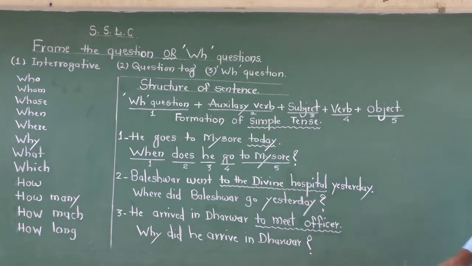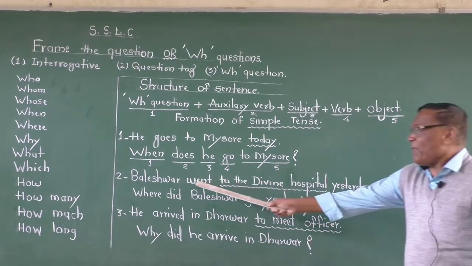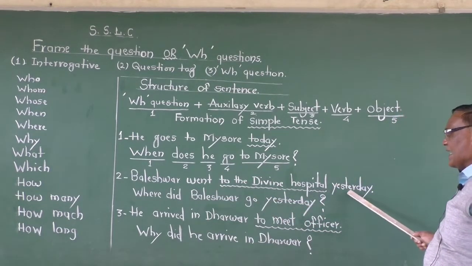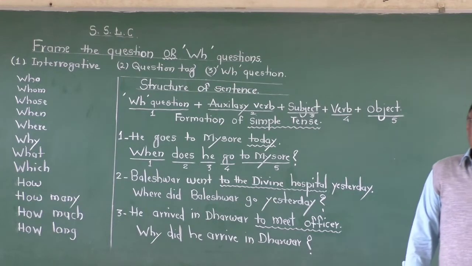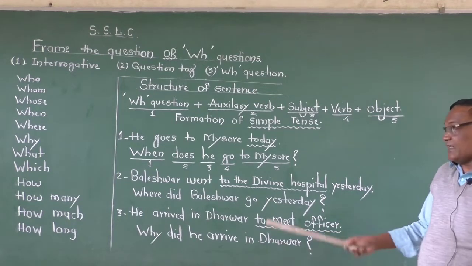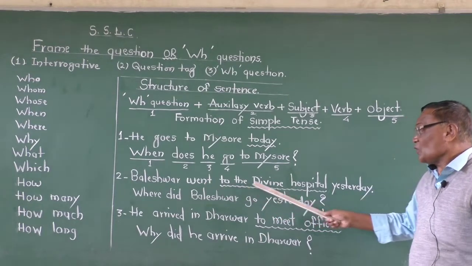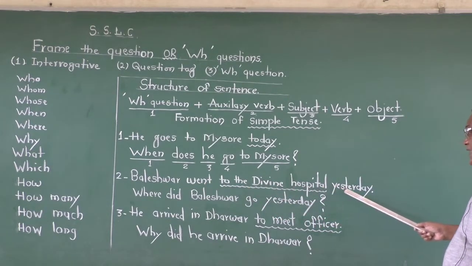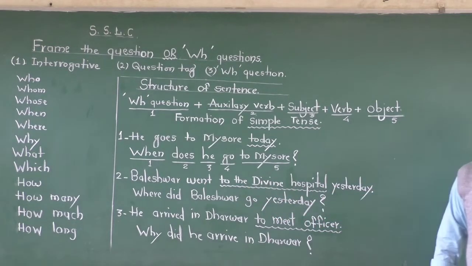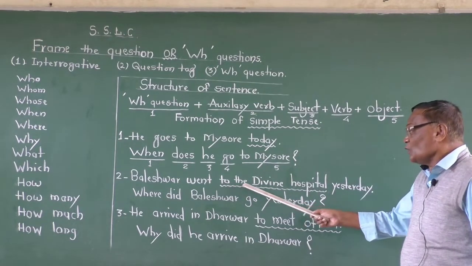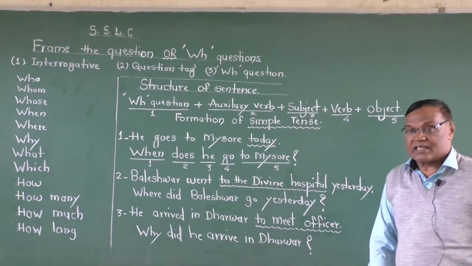See, second one. Baleshwar went to Divine Hospital yesterday. In your second lesson, there is a sentence, Baleshwar went to the Divine Hospital yesterday. Now remember students, here the underlined words are "to the Divine Hospital."